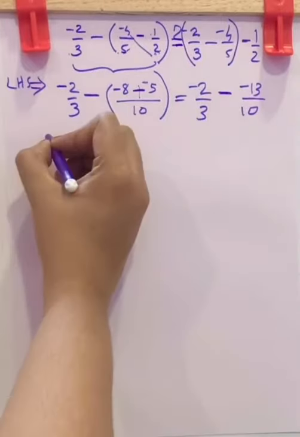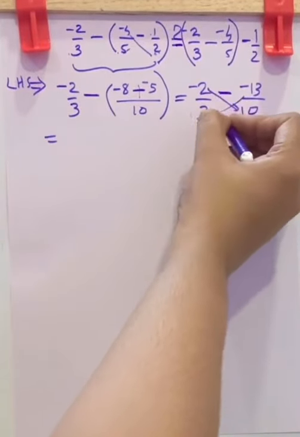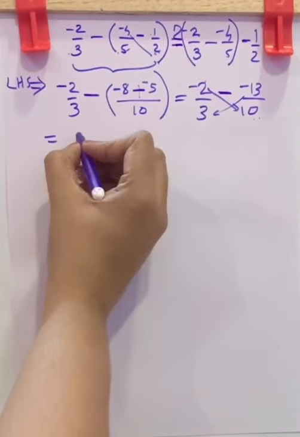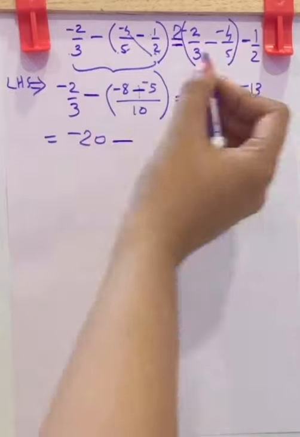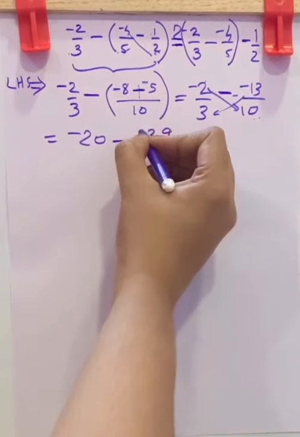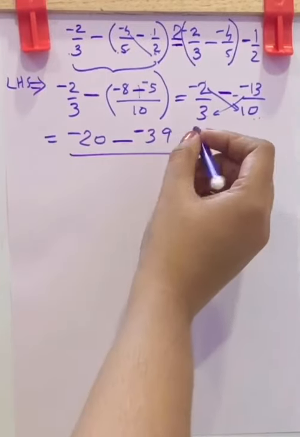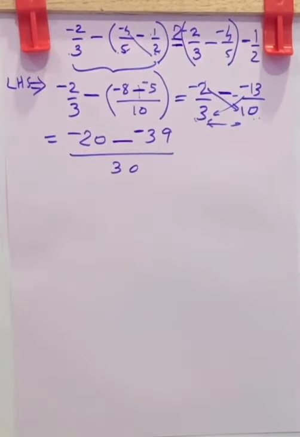Now again it becomes, here it is 3 and 10, so cross multiply. Negative 2 into 10, negative 20. This minus negative 13 into 3, negative 39. Whole division 3 into 10. 3 tens are 30.